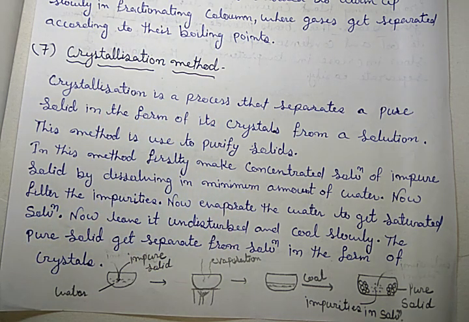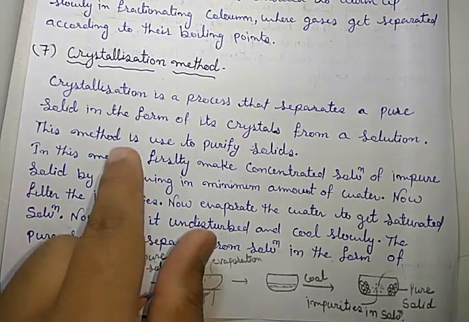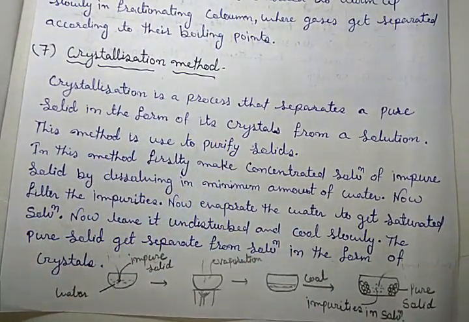Crystallization is a process that separates a pure solid in the form of its crystals from a solution. That means in this process, the pure solid is separated in the form of its crystals from its solution. This method is used to purify solids.